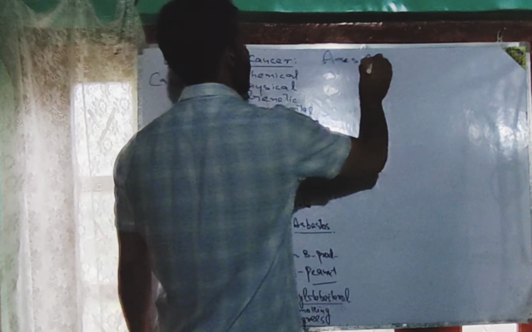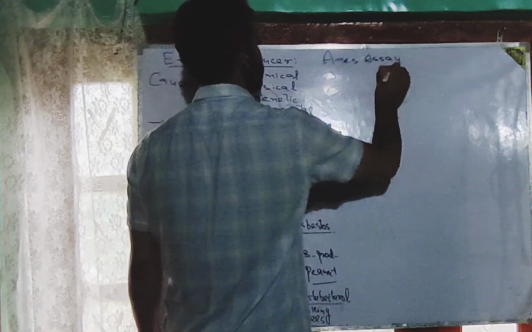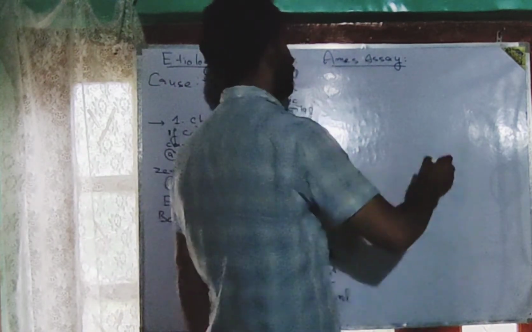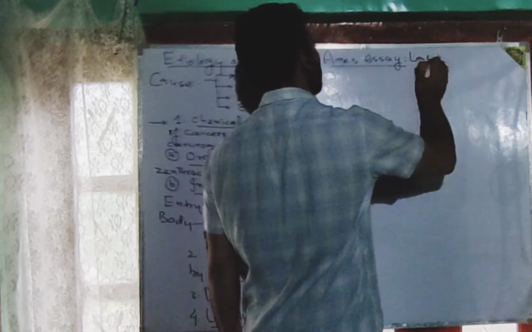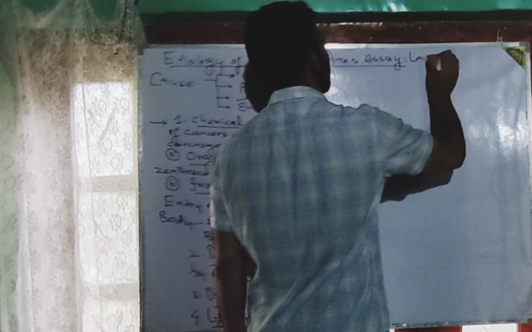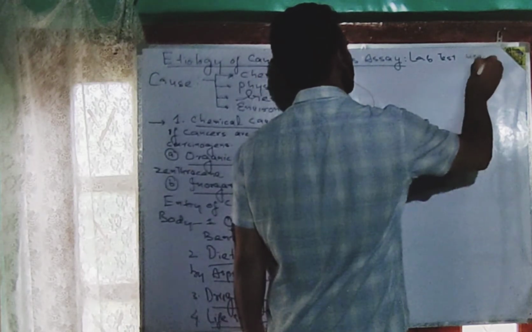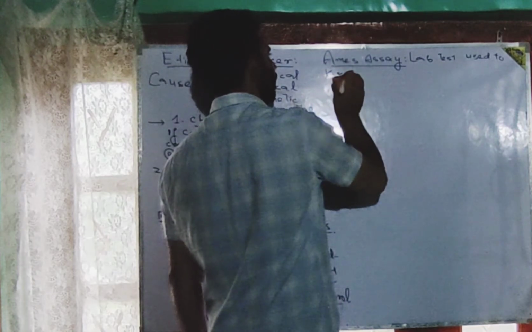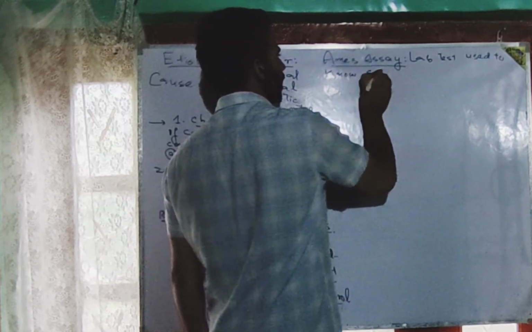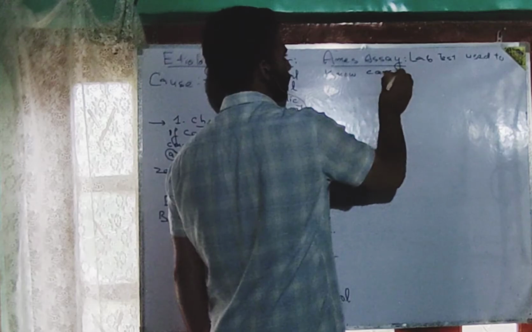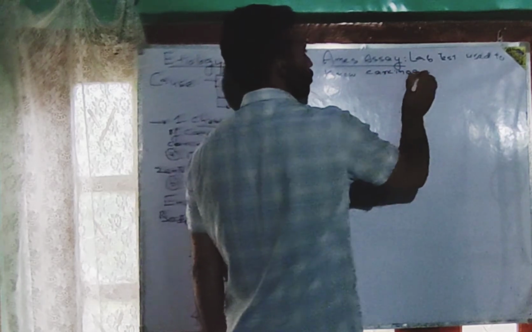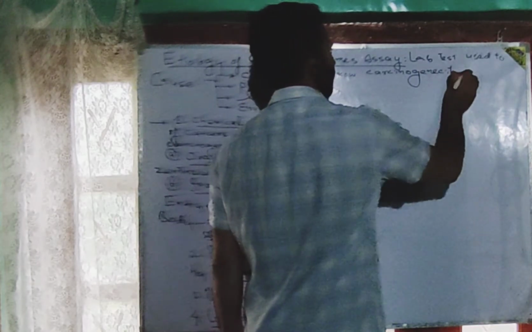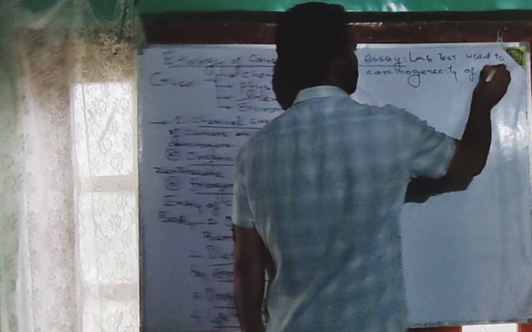Known as the Ames assay. So what is the Ames assay? It is a laboratory test, a lab test, which is used to know the carcinogenicity of a chemical.